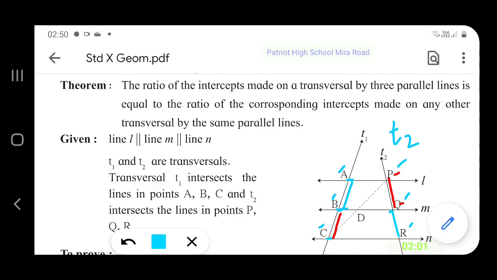That is, we have to prove that AB upon BC is equal to PQ upon QR. This we have to prove.